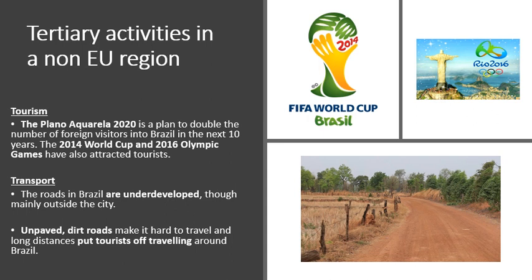Okay, so if we move on, the government has recognized that tourism needs to be improved, because it's already such a big thing for the Brazilian economy. It's got potential to be even bigger. So they've come up with something called the Plano Aquarela 2020, okay, and this is a plan to double the number of foreign tourists to Brazil over the next 10 years. Okay, and the idea behind this, guys, is making Brazil even more attractive than it already is. Try to get rid of some of the problems it has, and make Brazil an even bigger tourist destination.